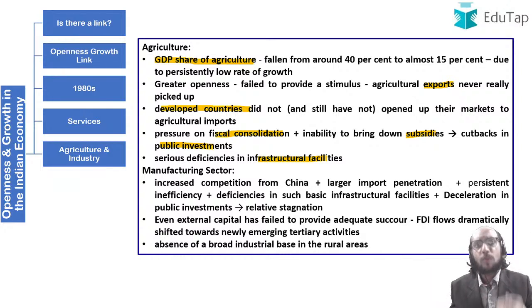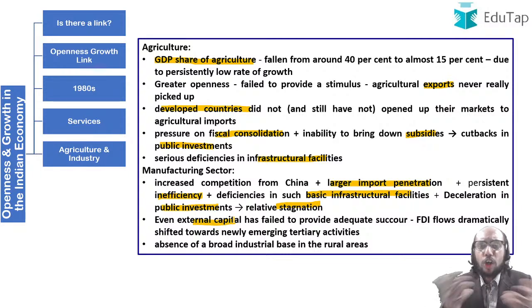What happened so far as the manufacturing sector is concerned? Because of the increased competition from China, because of larger import penetration, because of inefficiency that was always there, because of deficiency in basic infrastructural facilities which we are still trying to overcome, because of deceleration in public investment, there was stagnation in the manufacturing sector. So the manufacturing sector could not really benefit from this openness. Even the external capital that came into India in the form of FDI or FII did not really help us.